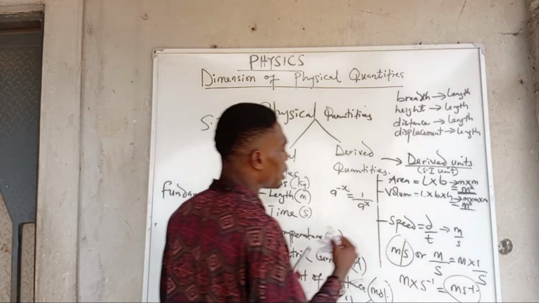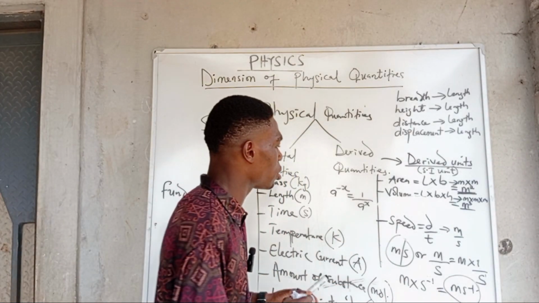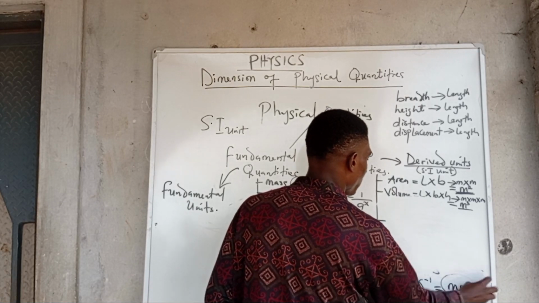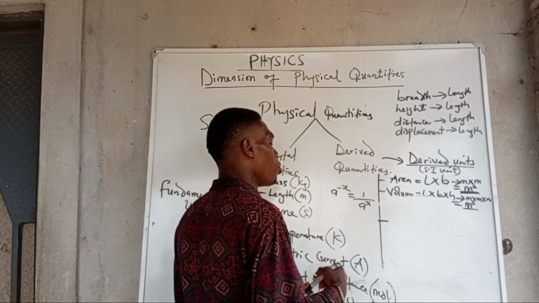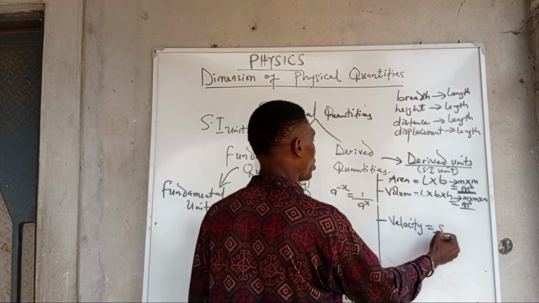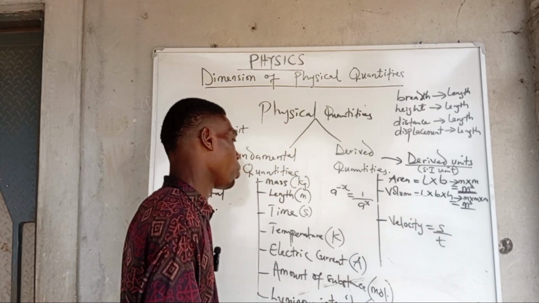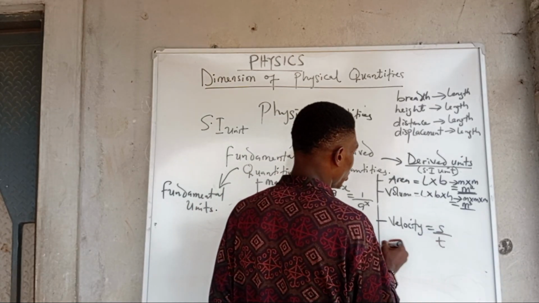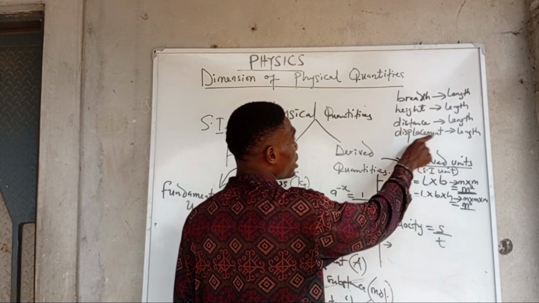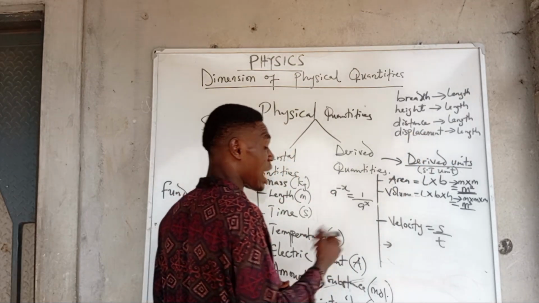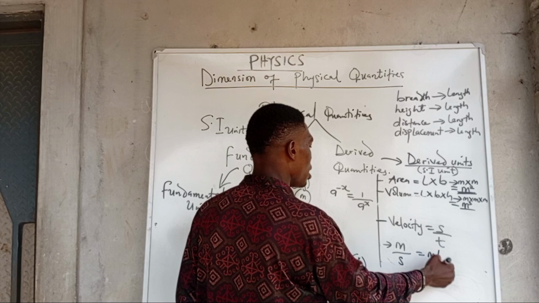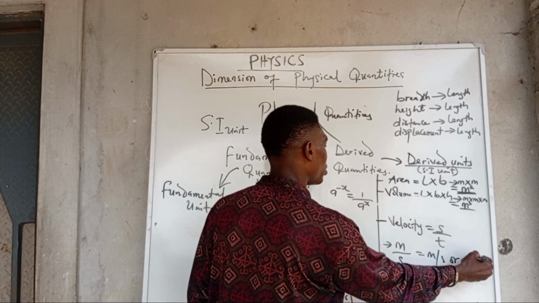And if I want to go ahead to get the SI unit of velocity, of course, velocity is displacement over time. Most times we take displacement as s, over t. So if we want to derive the units, the unit of displacement is in terms of length, so the SI unit is meter, over time, which is seconds, and of course this will give us meter per second, the same way I've written the other one.